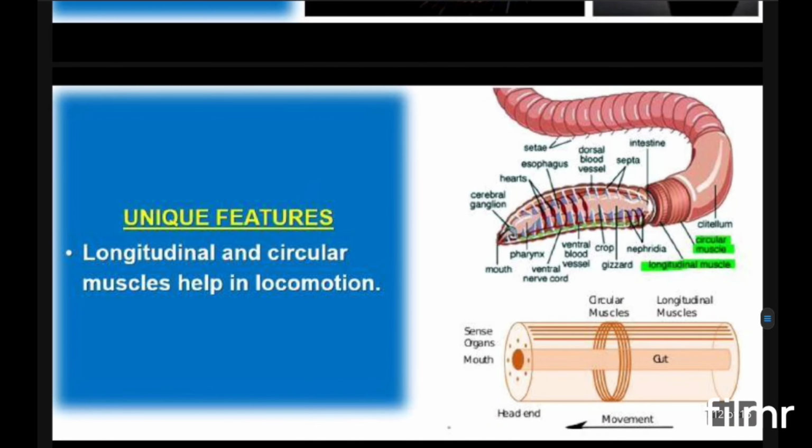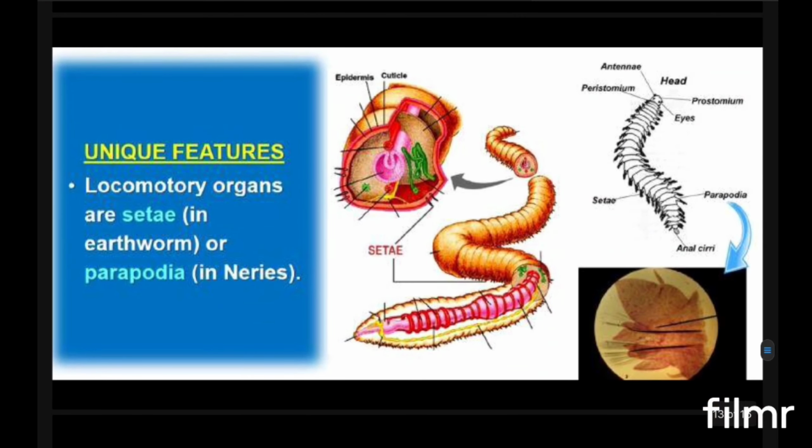Another feature is that these organisms move using longitudinal and circular muscles present in their body. In the earthworm, there are longitudinal muscles and also circular muscles. The rhythmic contraction and relaxation of these two muscles in a coordinated manner helps their movement. Along with these muscular cells, they have some locomotory organs that also help their movement very easily.